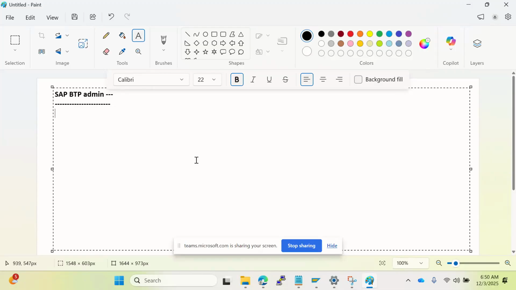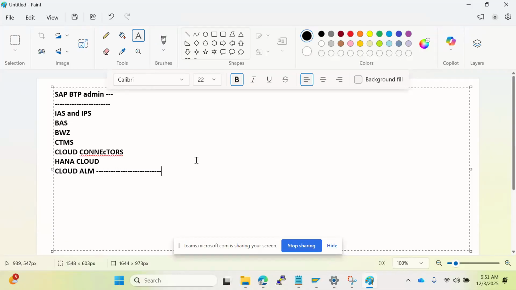Administration, and some security related topics like IAS and IPS, Identity Authentication Service and Identity Provisioning Service, we are going to cover here. And after that, at a high level BAS and Build Work Zone, and also CTMS, Cloud Transport Management, Cloud Connectors, backend integrations, right? Cloud Connectors to integrate the on-prem systems here. Then HANA Cloud, we are going to cover here. Then the main important stuff is Cloud ALM. This is one of the replacements of Solution Manager here.